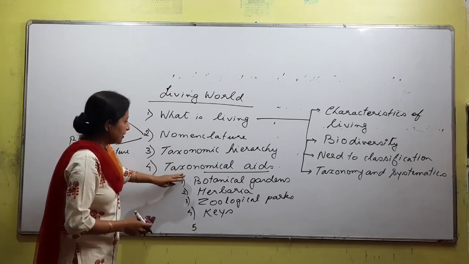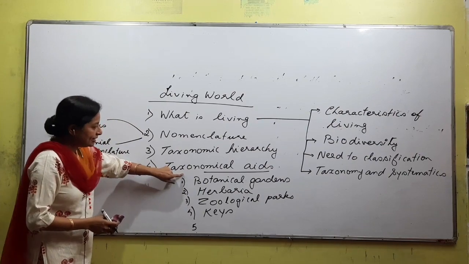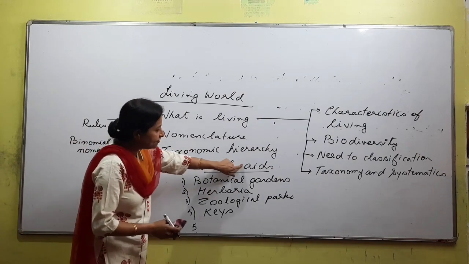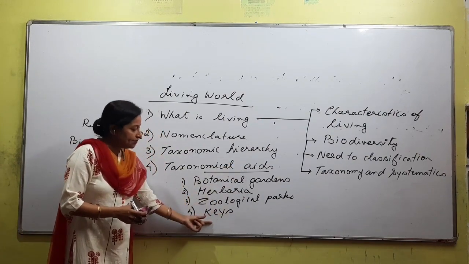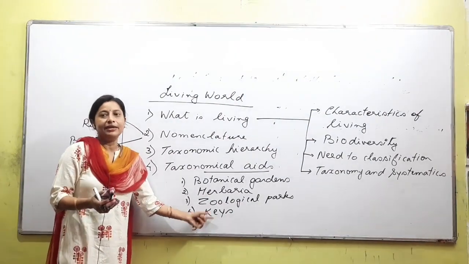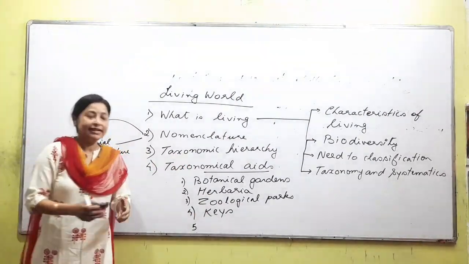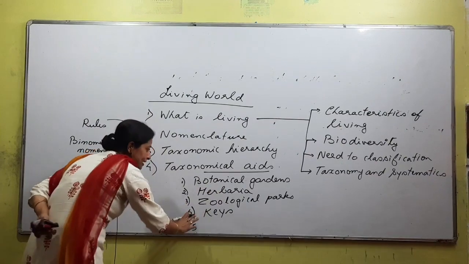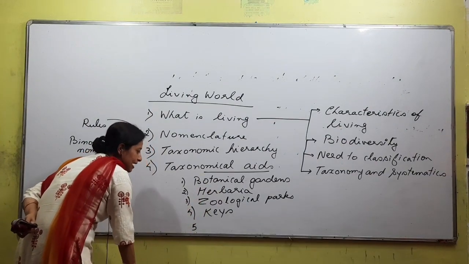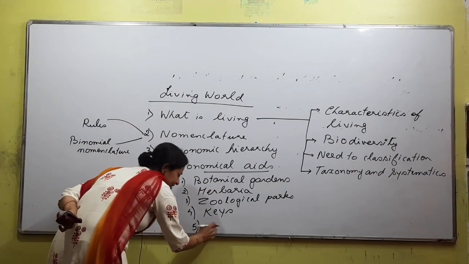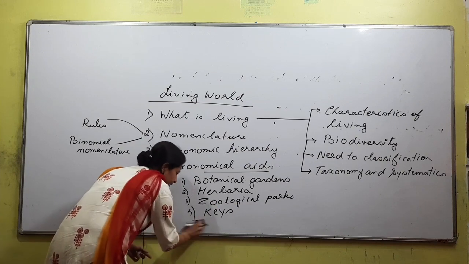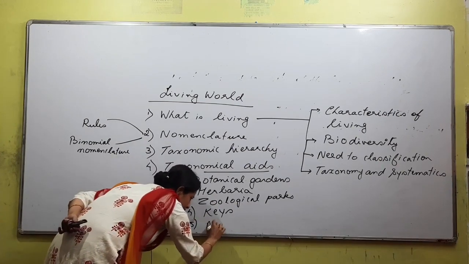Okay. Welcome back. Taxonomical aids. So we are talking about the help of certain things, which help us get a clear idea and view of the organism. So botanical gardens, herbarium, zoological parks, keys, etc. and certain books. We have museums also.